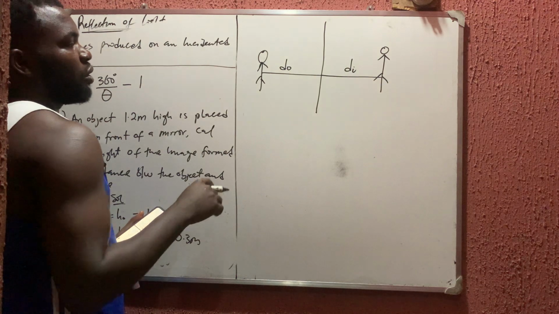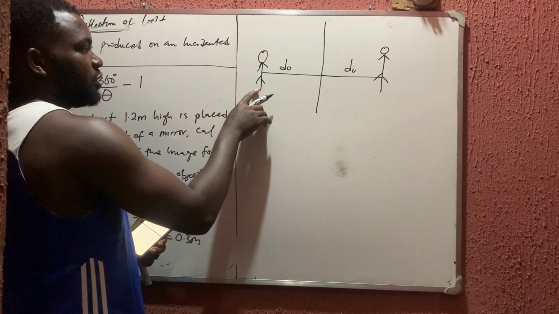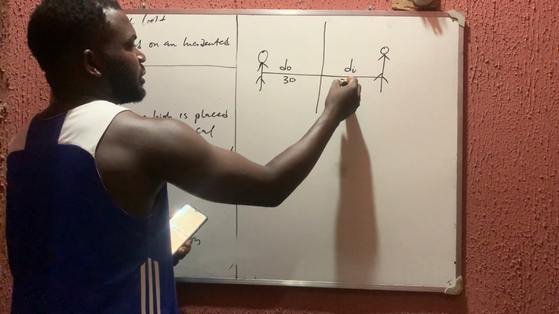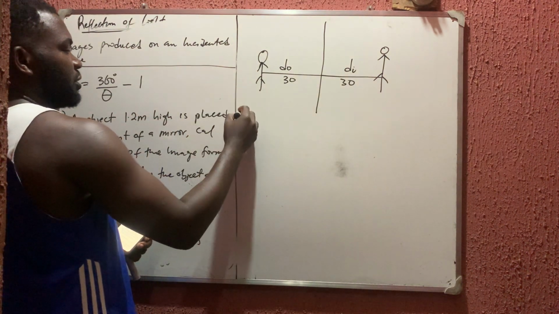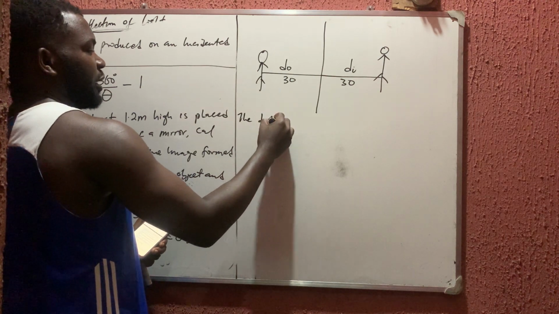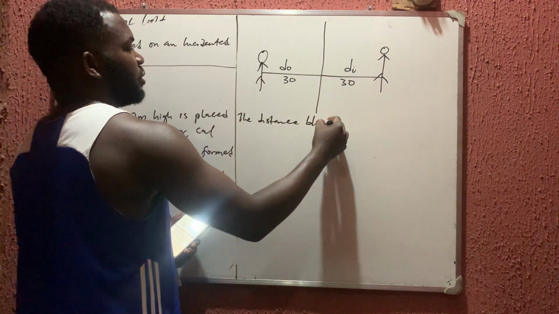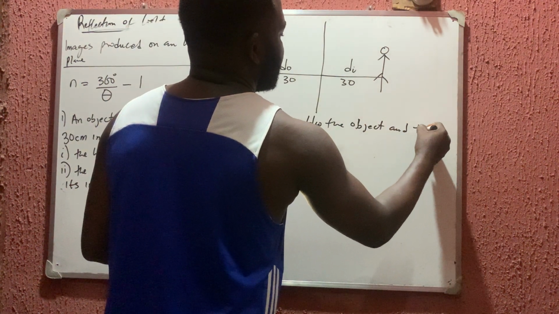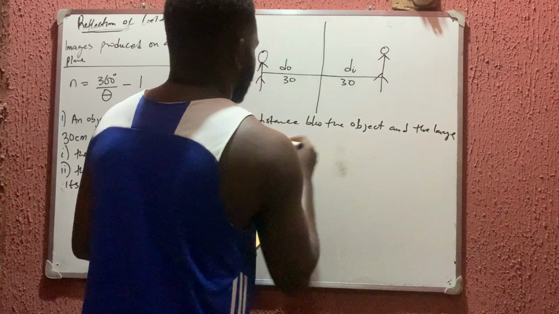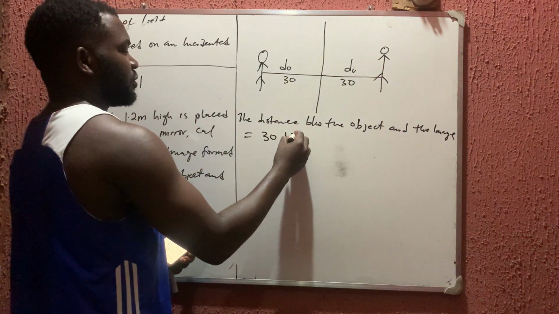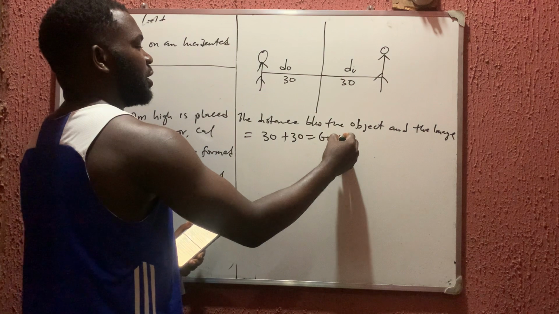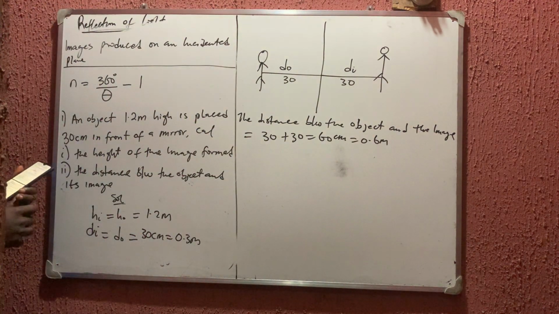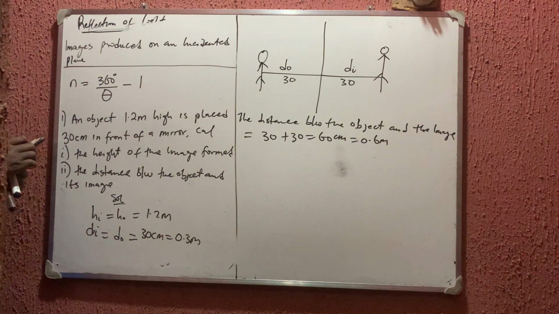So they're now asking me what is the distance between the image and the object. So that is from here to here. So if here is 30 and here is 30, the distance between the object and the image formed is equal to 30 plus 30, which is equal to 60 cm, which is 0.6 meters. Okay, so that is what we are asked to find in that particular question.